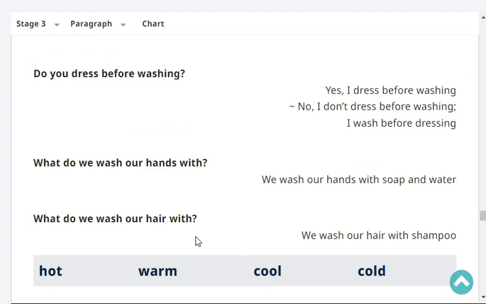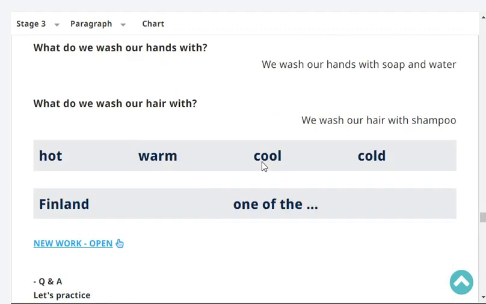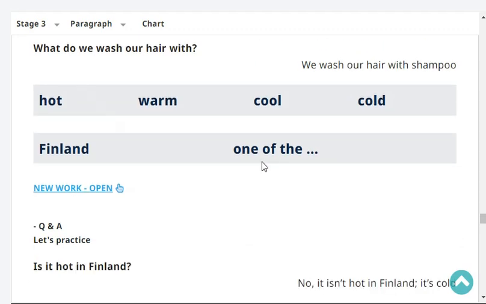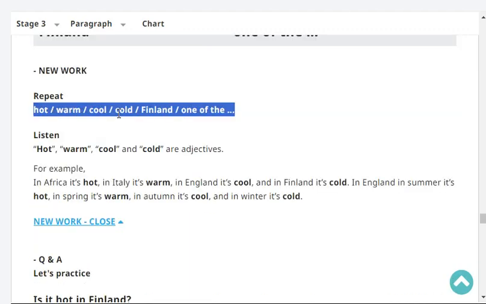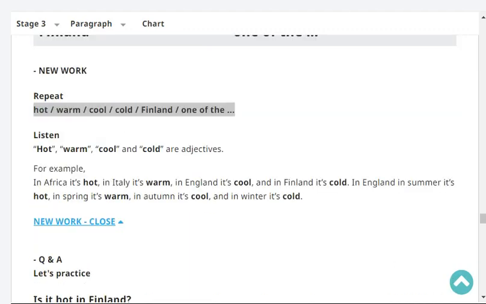What do we wash our hair with? We wash our hair with shampoo and water. Very good. Next, repeat. Hot, hot, warm, warm, cool, cool, cold, cold, Finland, Finland, one of the, one of the. Very good.